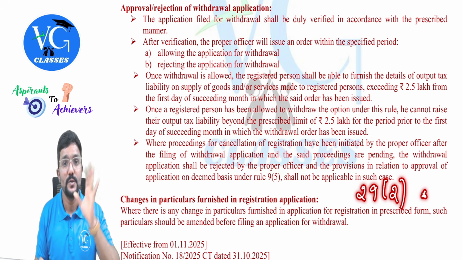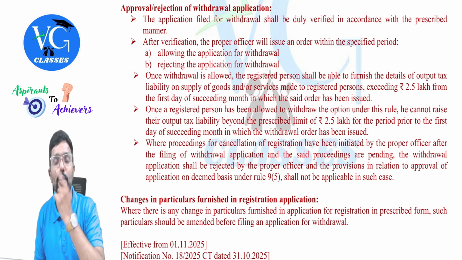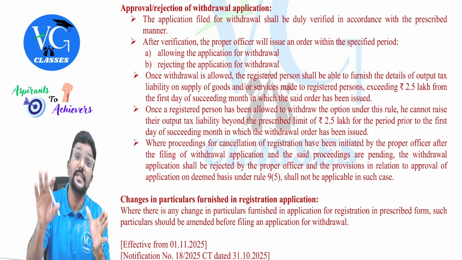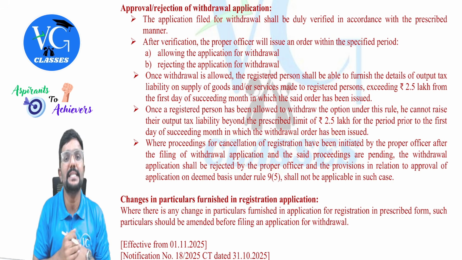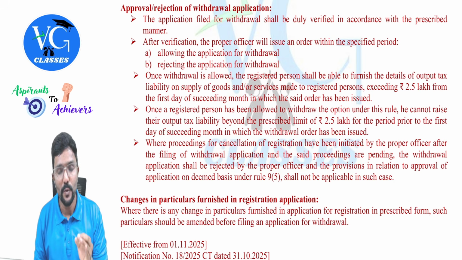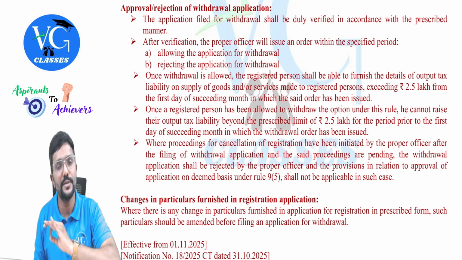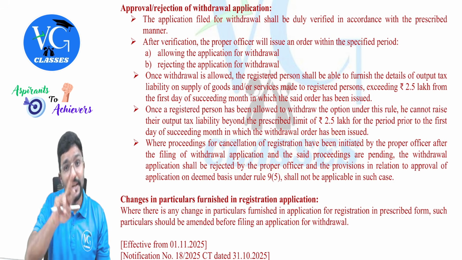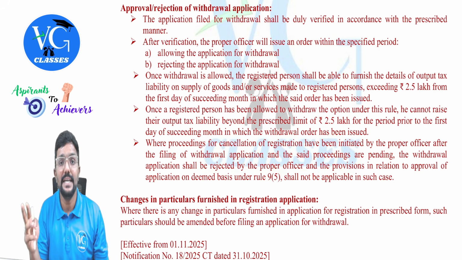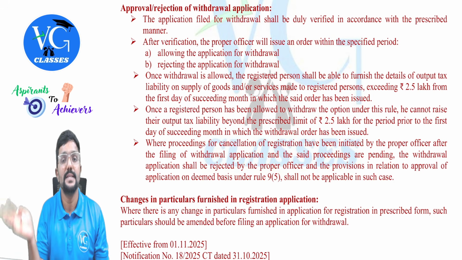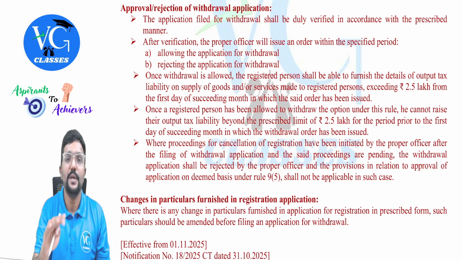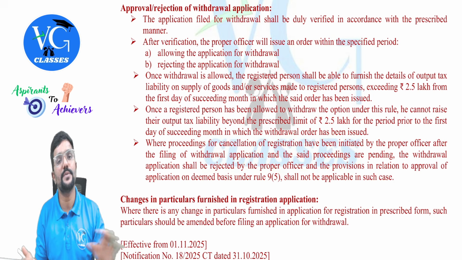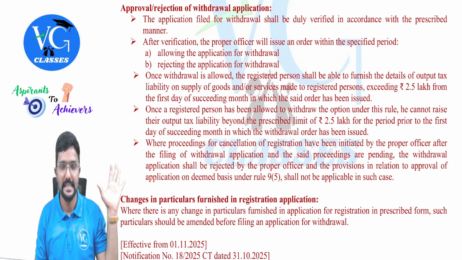Correct? Yes. So once you have made an application for withdrawal of this option, the proper officer has started the cancellation proceedings. Now your application for withdrawal of this option will be rejected. Even though you started it, later the proper officer started the cancellation proceedings. Still your application for withdrawal of this option will be rejected, guys.